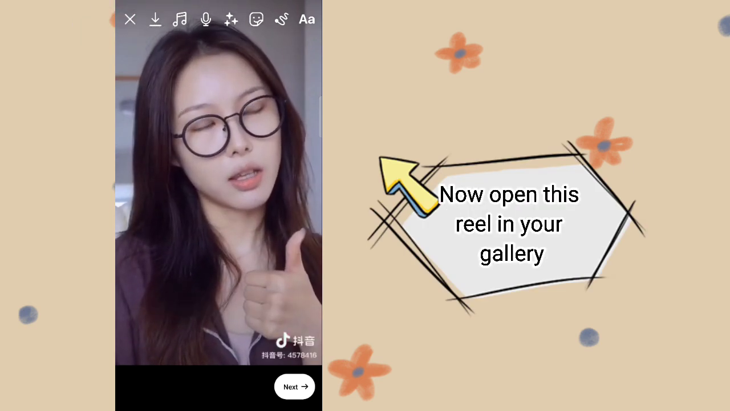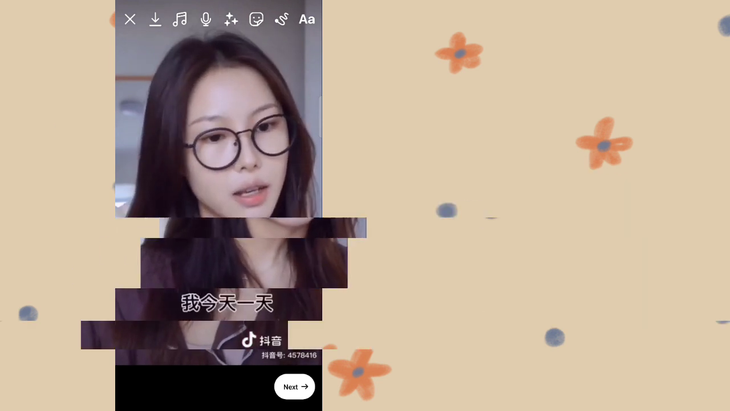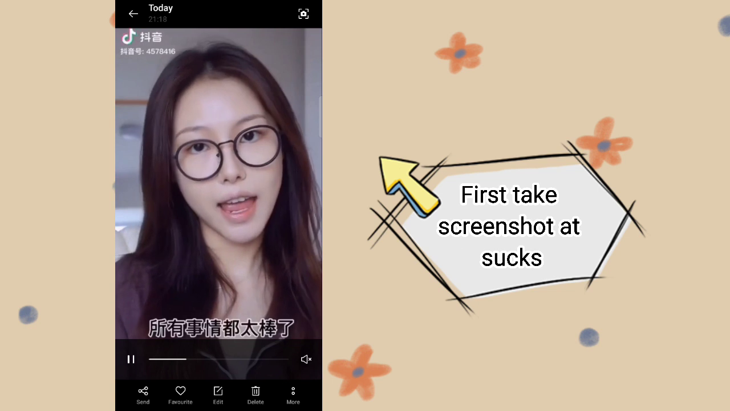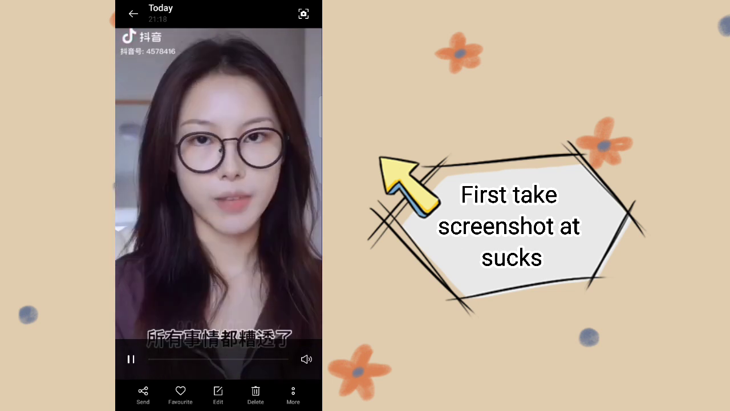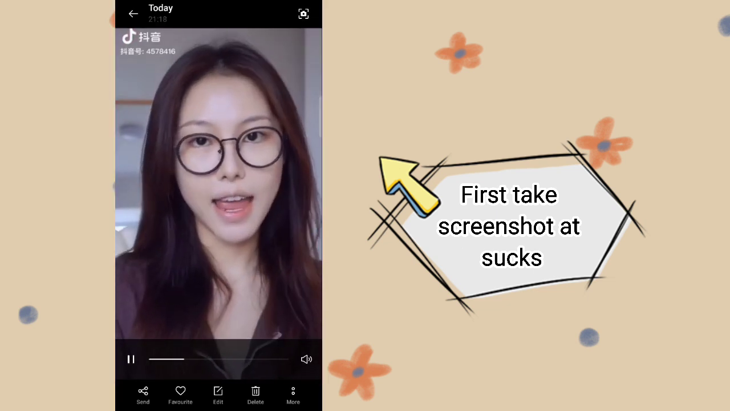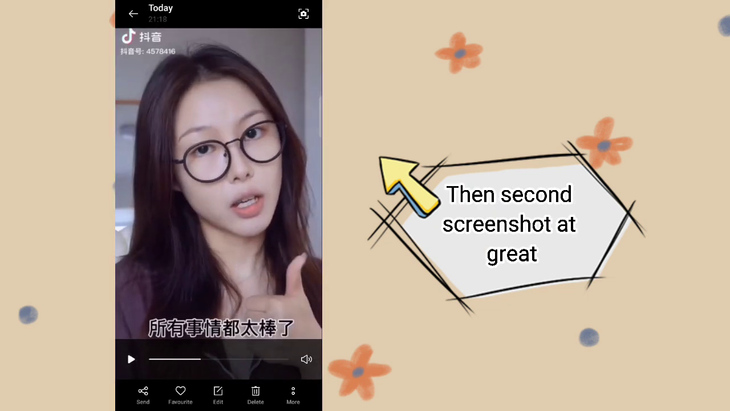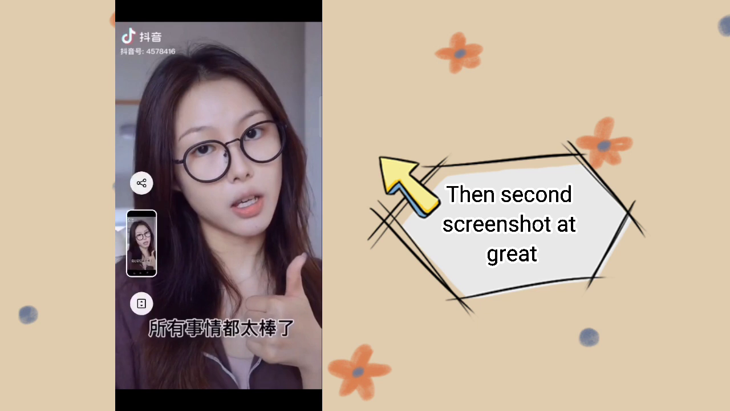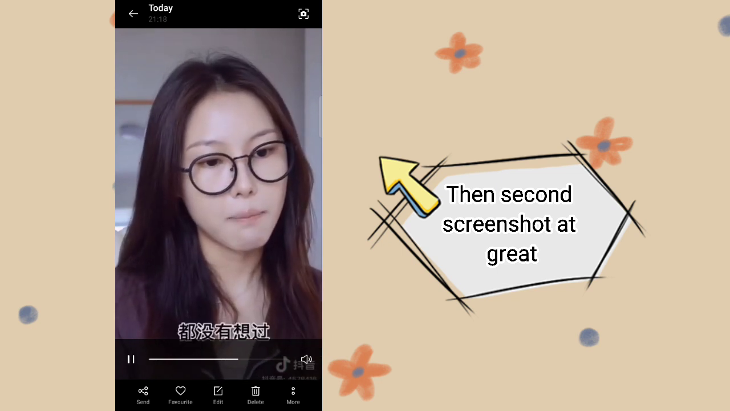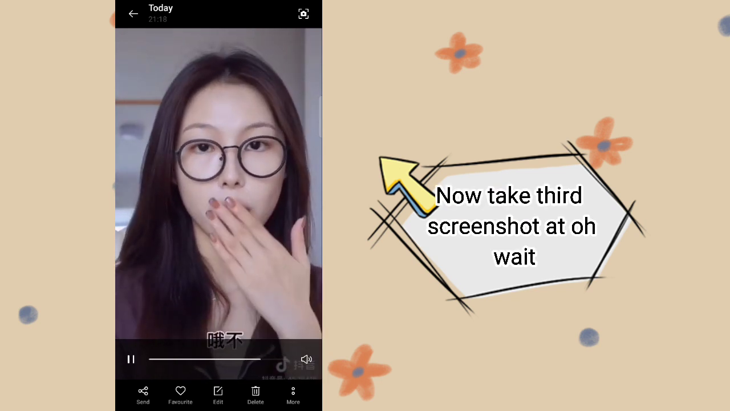Now open this reel in your gallery. Now you have to take screenshots of your actions. First, take a screenshot at "it sucks". Then take a second screenshot at "great". Now take a third screenshot at "a wave".